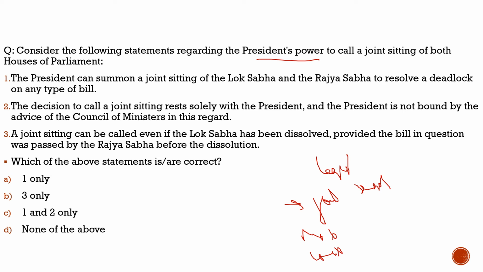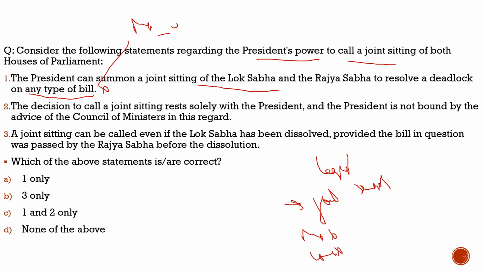Here the question says, consider the following statements regarding the president's powers to call a joint sitting of both houses of the parliament. First statement, the president can summon a joint sitting of the Lok Sabha and the Rajya Sabha to resolve a deadlock of any type of bill. Totally incorrect, because it talks about any type of bill. Here you should know that for the money bill and constitutional amendment bill, he can't call for the joint sitting. So the first statement is incorrect.